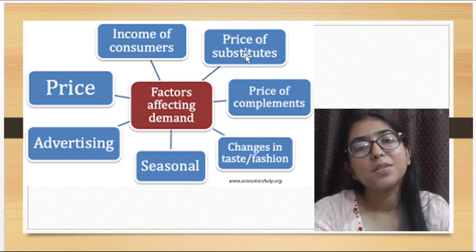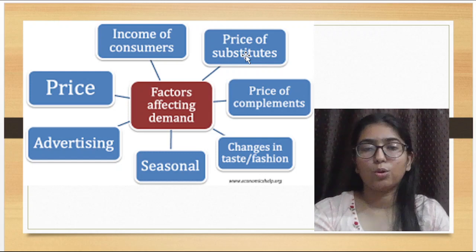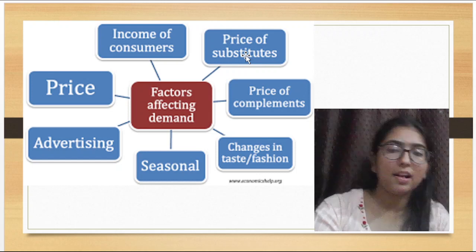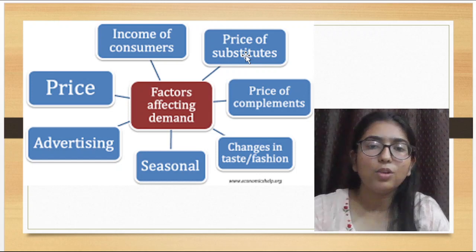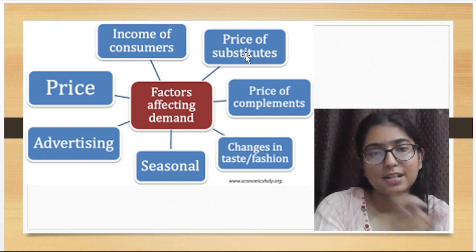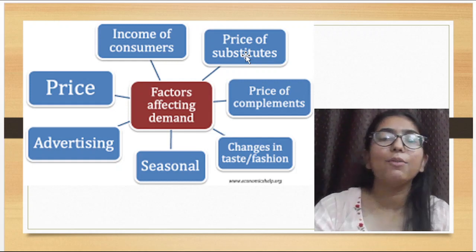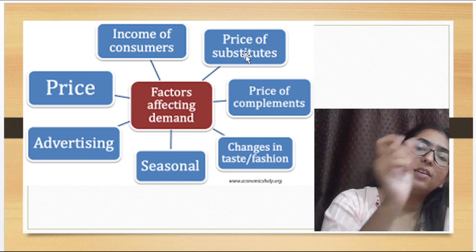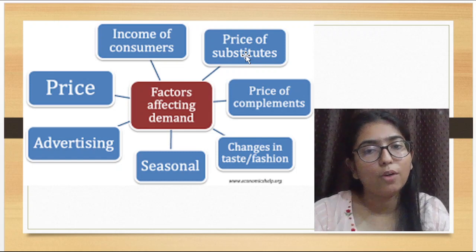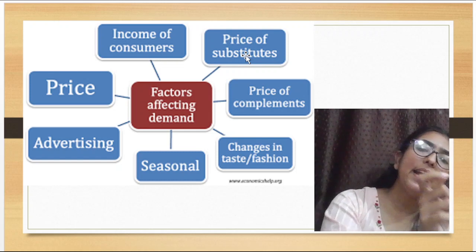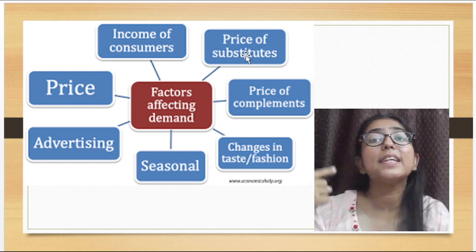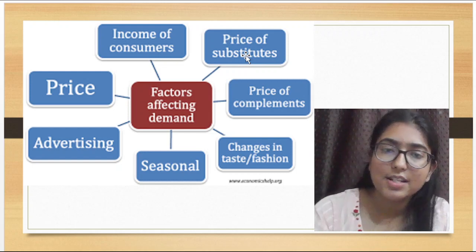Now next, the price of substitute goods. What do you understand by substitute goods? Substitute goods are those goods which we can use in place of one another. For example, in place of tea, you can drink coffee, right? So tea and coffee are substitute goods which can be replaced with each other. Let me give you an example. The price of tea is 20, the price of coffee is 20. Now the price of tea increases to 30. So will you shift to coffee? Right. You will shift to coffee because it is the basic preference of a consumer, right?